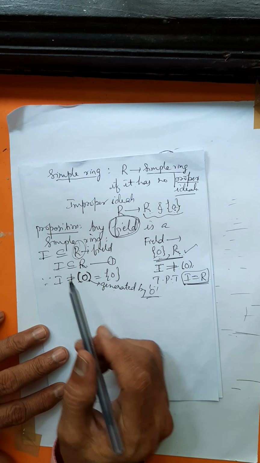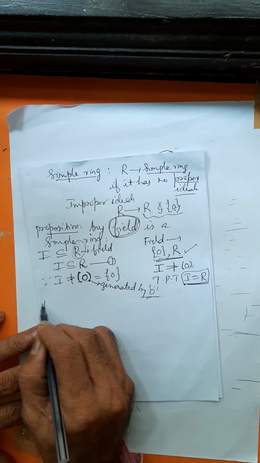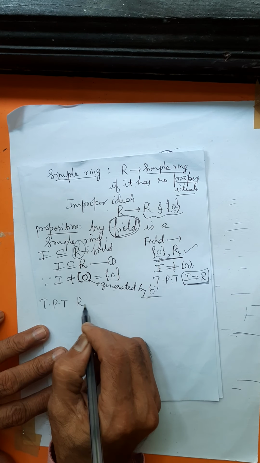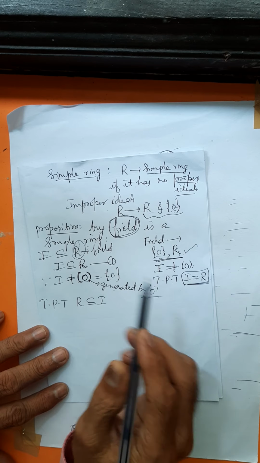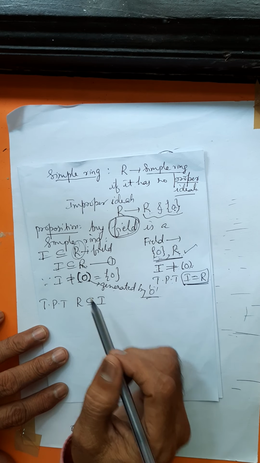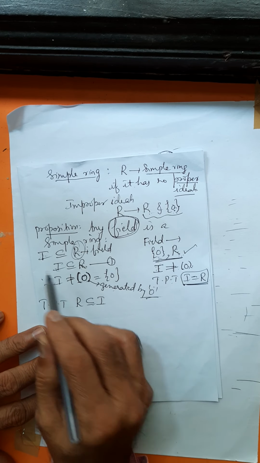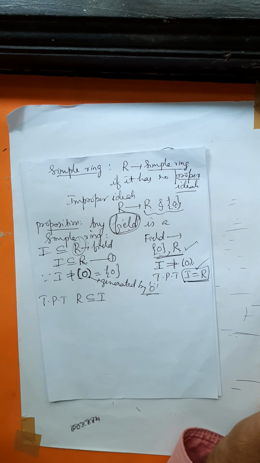Okay? You want to show the other inequality. You want to prove that R is contained in I. I is already contained in R. If R is also contained in I, then I is equal to R. That's what you want to prove.